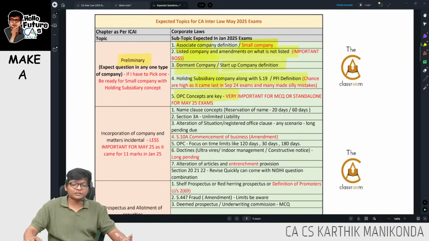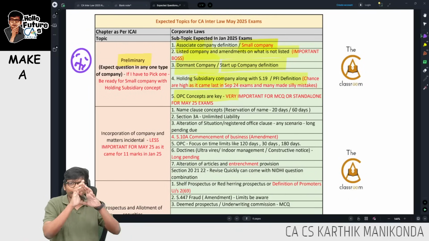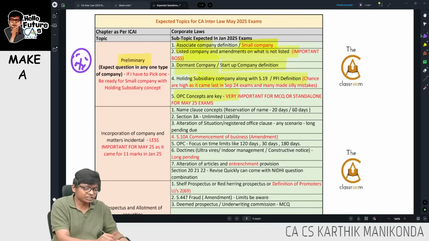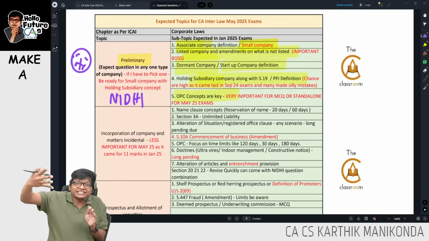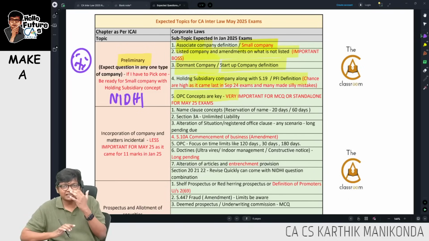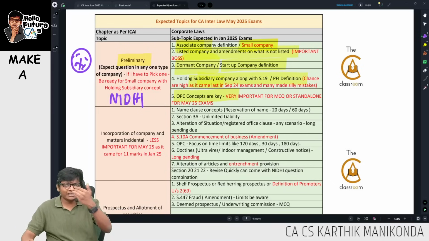So these are the concepts in the preliminary chapter which are there in our expected questions, guys. I hope you got a brief rough revision. Additionally, you also learn about Nidhi company. Nidhi company doesn't come here, it comes in other chapters, small points. Anyway, for Nidhi company, I will be sharing a separate video with provisions of Nidhi company, tomorrow itself, guys. Let's move on now to the next chapter.